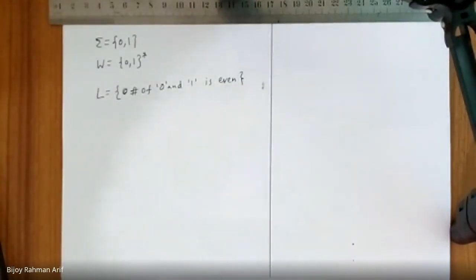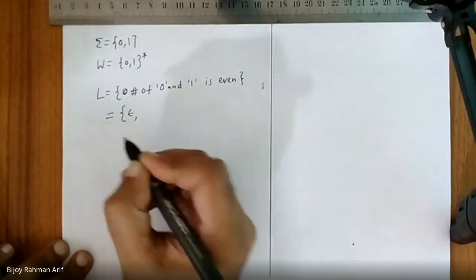Number of 0 and 1 is even. What is the least string? Number of 0 and 1 is even.